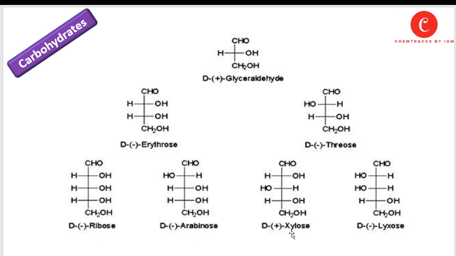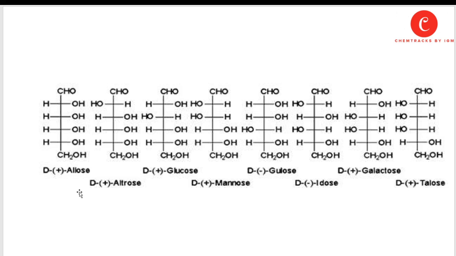D-ribose, D-arabinose, D-xylose, and D-lyxose are the monosaccharides that contain five carbon atoms in their structure. Similarly, D-allose, D-altrose, D-glucose, D-mannose, D-gulose, D-idose, D-galactose, and D-talose are members that contain six carbons in their structure.